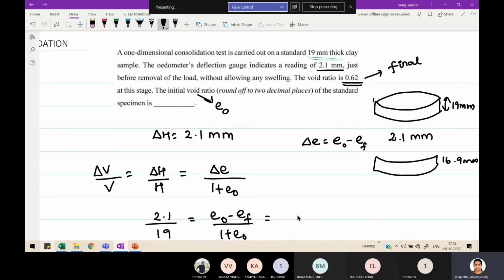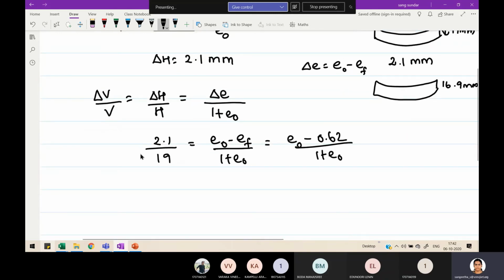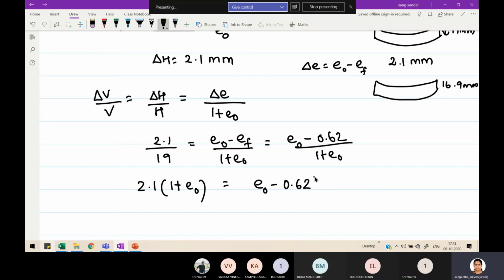So how much is your final void ratio? 0.62, divided by 1 plus e naught. In this equation, everything is known other than e naught. So simply rearrange it, and you will get e naught. So 2.1 into 1 plus e naught is equal to e naught minus 0.62 into 19. So tell me the value.